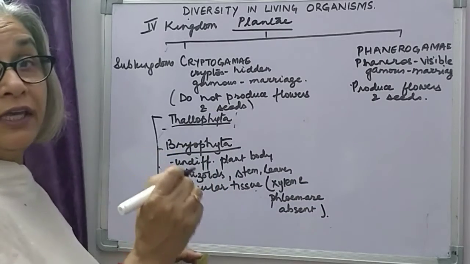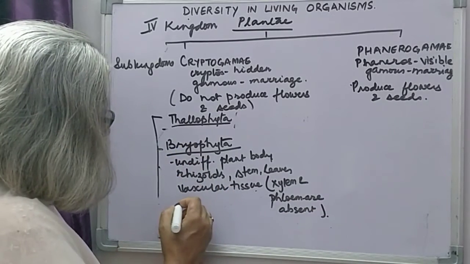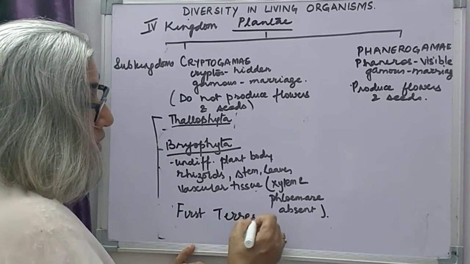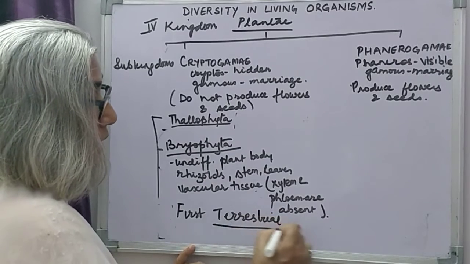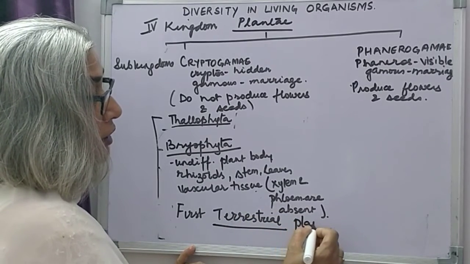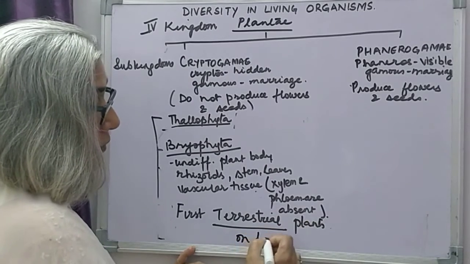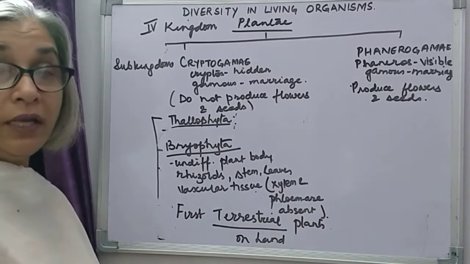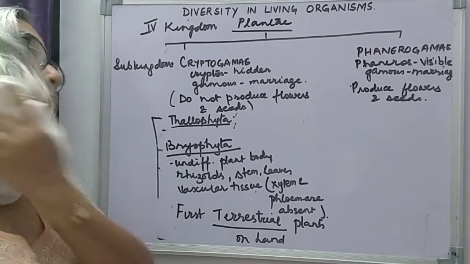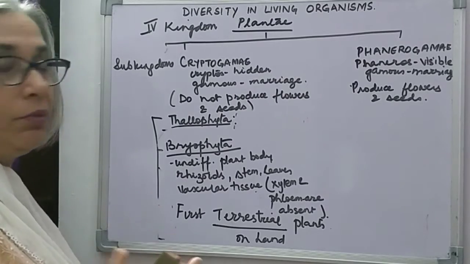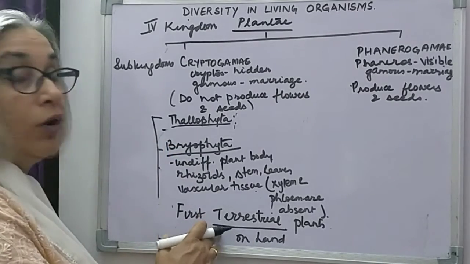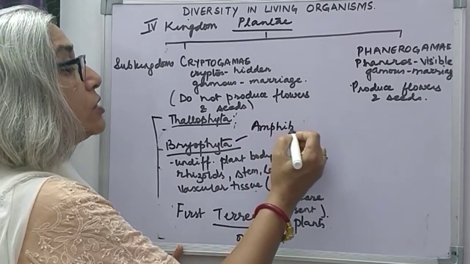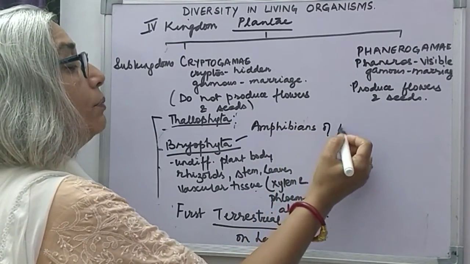Now, bryophytes, they are the first terrestrial plants. By terrestrial, it means they are the first plants that are found on land. As I had mentioned, Thallophyta are aquatic plants found in water. It can be fresh water, it can be marine water, but these are found on land. They are also called amphibians of the plant kingdom.